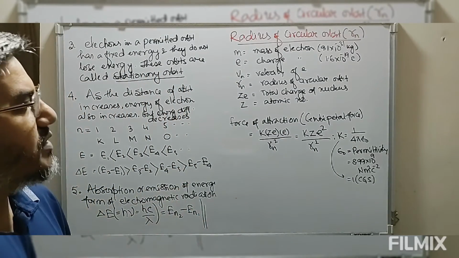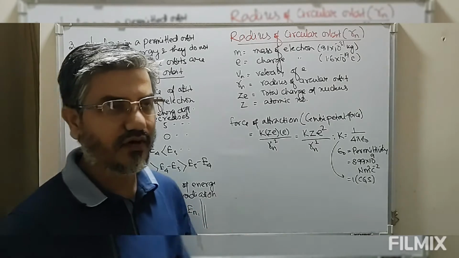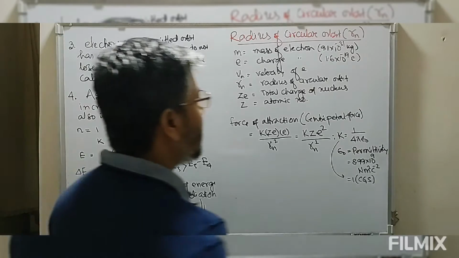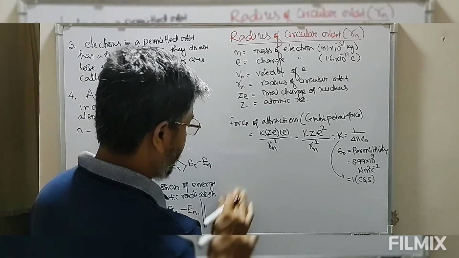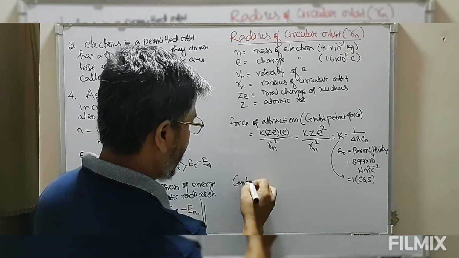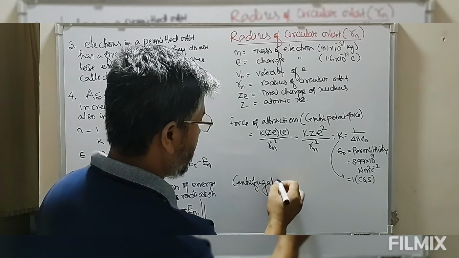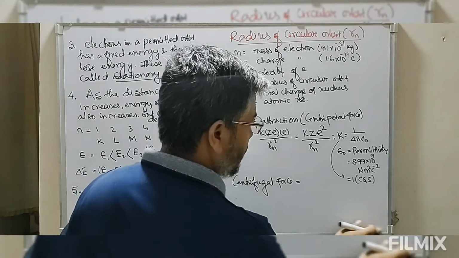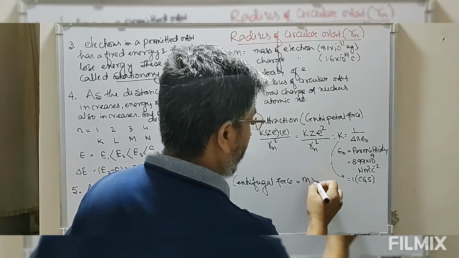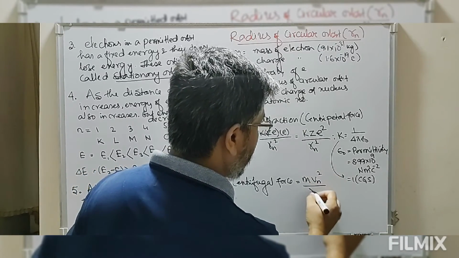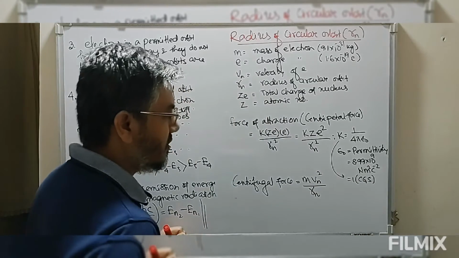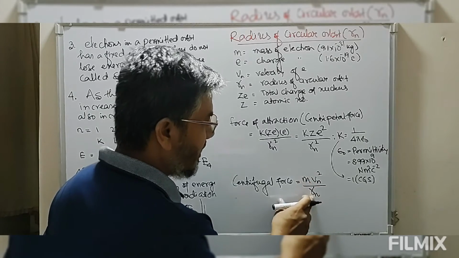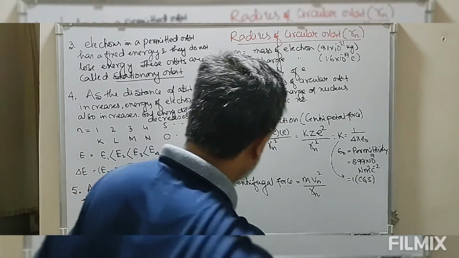Now, as this electron is moving in a circular orbit at a very high speed, there must be some outward force. That outward force is known as the centrifugal force. The centrifugal force acting on this electron is equal to m vn square upon Rn. So vn is the velocity of the electron moving in a particular orbit, and Rn is the radius of the circular orbit.